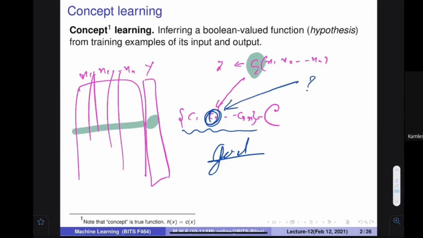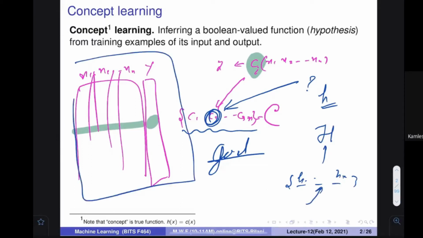Whenever we come up with such a function, it is going to be called a hypothesis, and let's assume that we also have a set in which a lot of hypothesis functions h1, h2, up to hn are there. We are going to pick the particular one that satisfies this database maximally. So what is the meaning of the concept? Concept means this particular function. What is the meaning of the learning? Determining which particular function it is, and finding the best one in our hypothesis space, is the learning part.